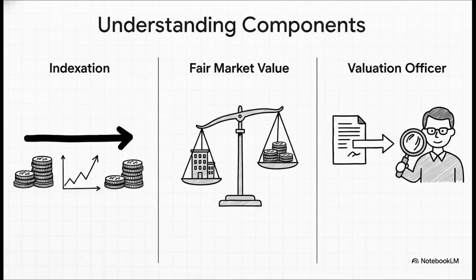But let's look a little closer at these components, because they matter. For long-term assets, you get this really crucial benefit called indexation. This basically adjusts your cost for inflation, which is a huge deal. Now, in some specific situations, like the deemed transfers we're about to get into, the law doesn't use the sale price. Instead, it uses fair market value. And just remember, if the tax officer isn't convinced by your valuation, Section 91 gives them the power to call in an official valuation officer. So you've got to get it right.